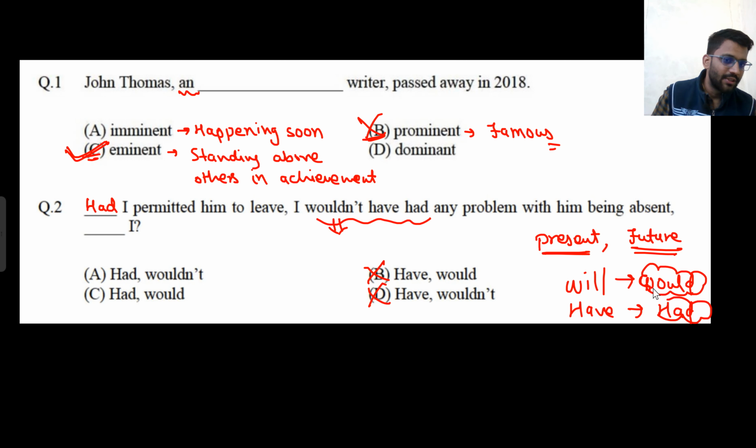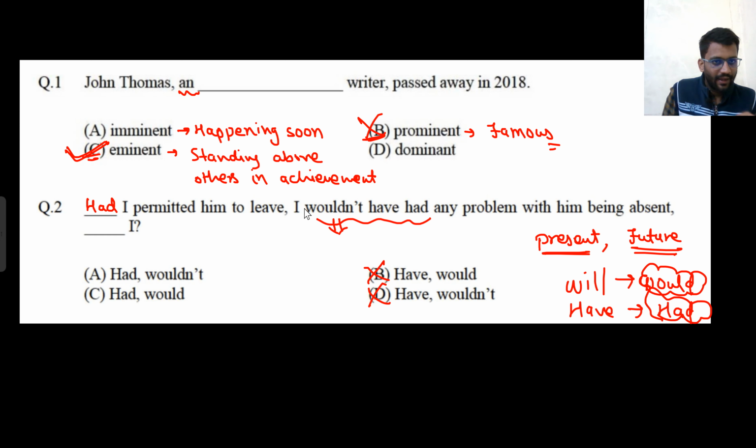So here as well I am using past form. Are you getting my point? This thing you will see, present here, in the next line future. This is the same case, but here they are using past form, so here also I would use past form only. Had. And also a sentence cannot start from have. If it was starting from have I permitted him to live, that doesn't make any sense. I can't say if I have permitted him to live.